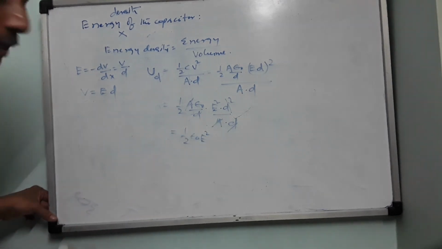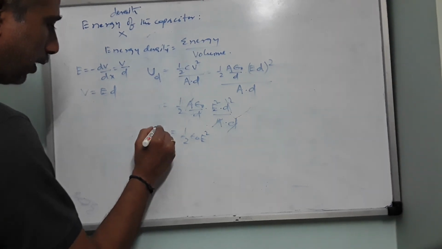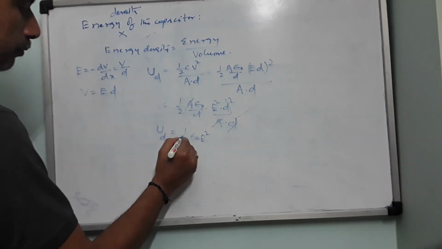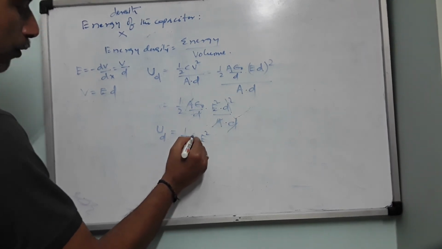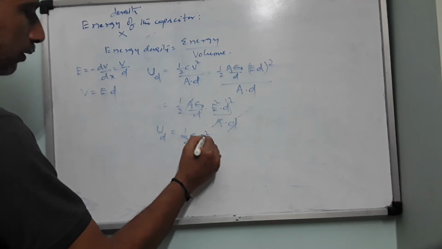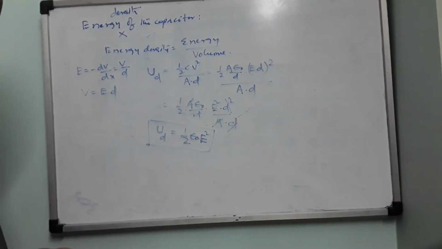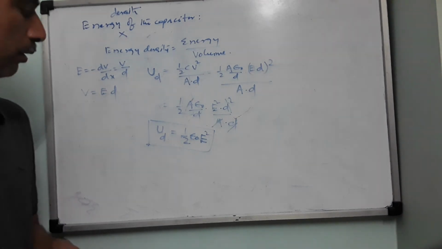Pen is getting exhausted. So are you able to see? This is UD equals half into epsilon 0 into E square. So this is your energy density. This also can be asked for 2 marks.